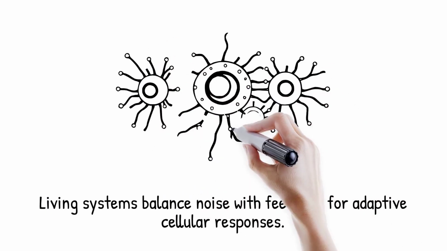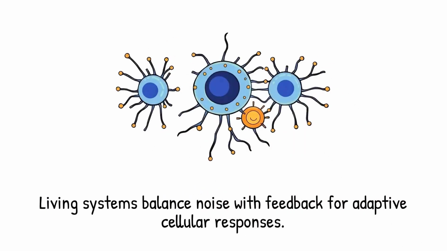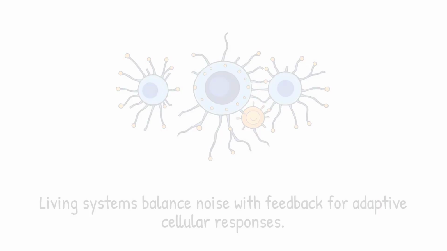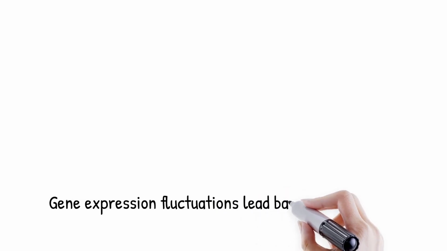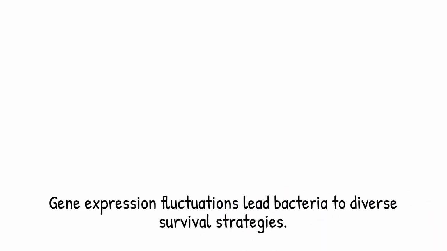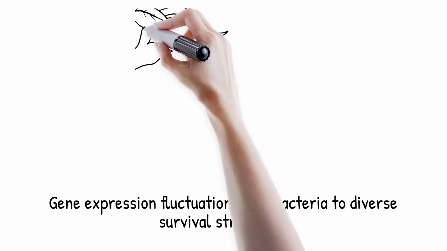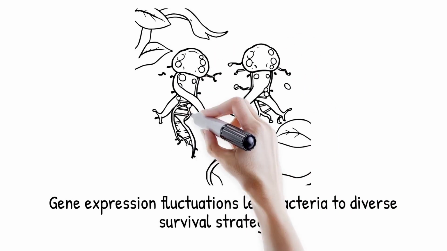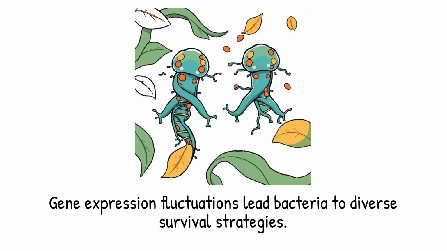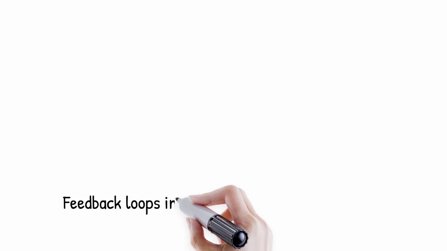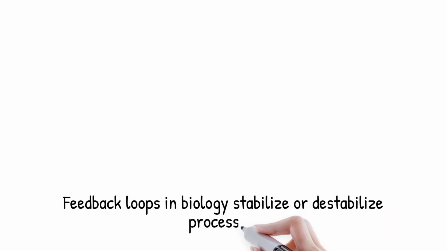Far from equilibrium, living systems are constantly balancing noise with feedback to achieve adaptive responses. Thus, noise is not merely tolerated, but recruited as an integral element of cellular computation. Random fluctuations in gene expression can cause genetically identical bacteria to follow different survival strategies. It is like the flutter of leaves in the wind, seeding large swirls and eddies in the forest air.